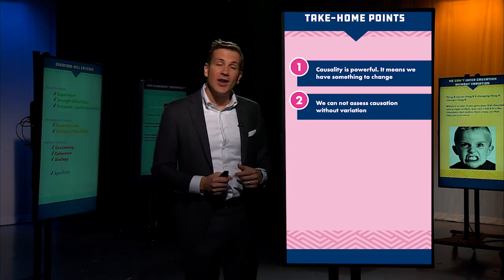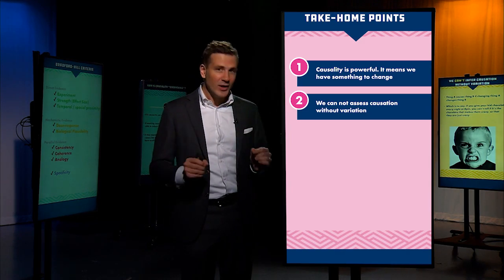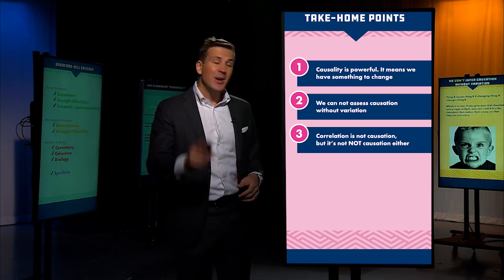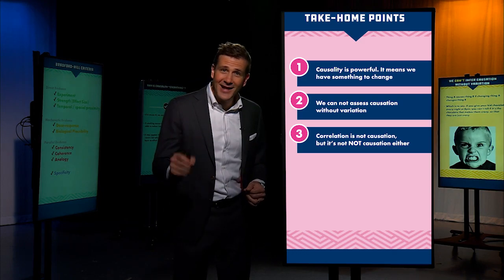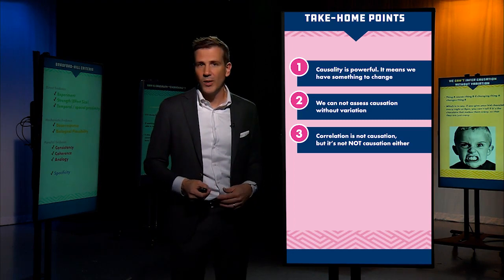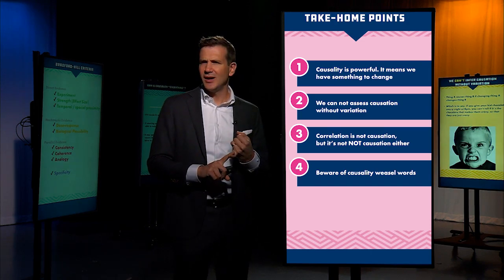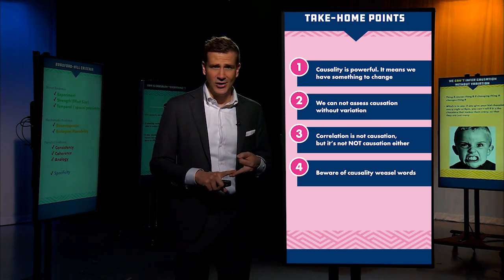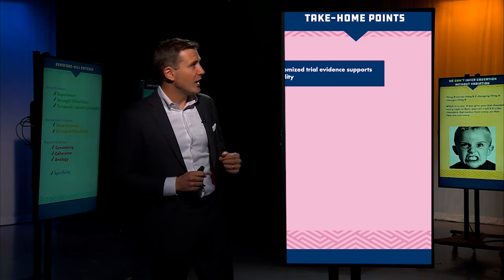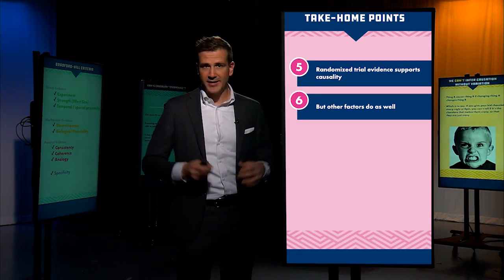Two, we cannot assess causation without variation, okay? All those studies that don't have a control group make it really hard to assess causation. Number three, correlation is not causation, but it's not non-causation either, okay? Just because things are correlated doesn't mean they're not causally related. It just means it can't tell you one way or another. Four, beware of causality weasel words: associated with, linked to, tied to. This does not mean that A causes B. Five, randomized trial evidence supports causality, but other factors do as well. Do not be a randomized controlled trial snob.